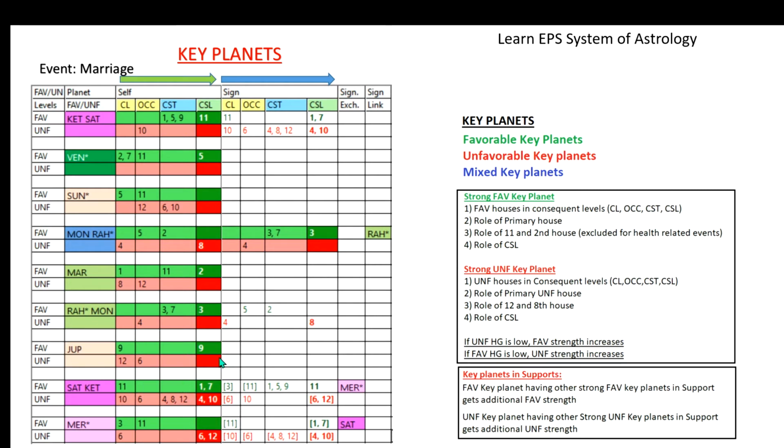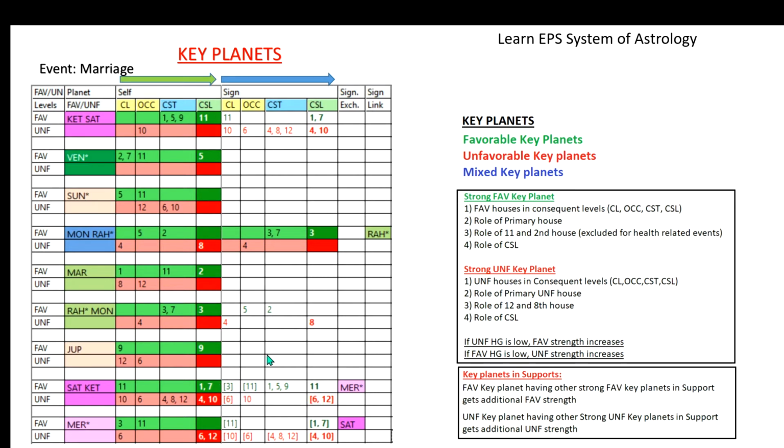Look at the sign column. Saturn has got very good house grouping in the sign column, and on the unfavorable side, it has got similar unfavorable house grouping: 6th house, 10th house, and 6 and 12 cuspal sublord. It is present. So the unfavorable house grouping is also very strong in the sign column. It means that the planet has got both favorable and unfavorable. That is called a mixed key planet. So you understand, this Saturn is a mixed key planet.